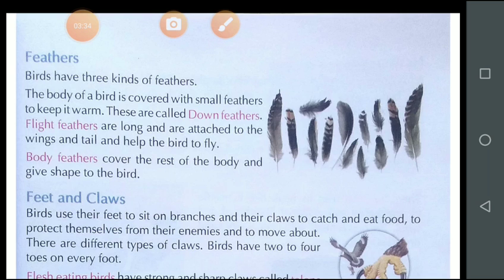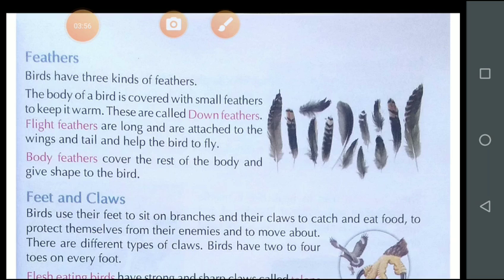Then we discussed some important points. How do birds fly? Birds' wings have feathers and strong muscles attached to them.